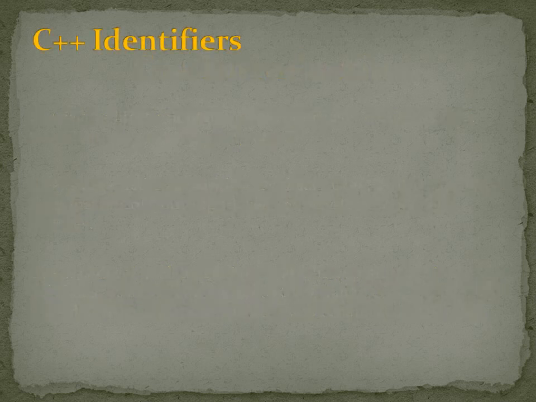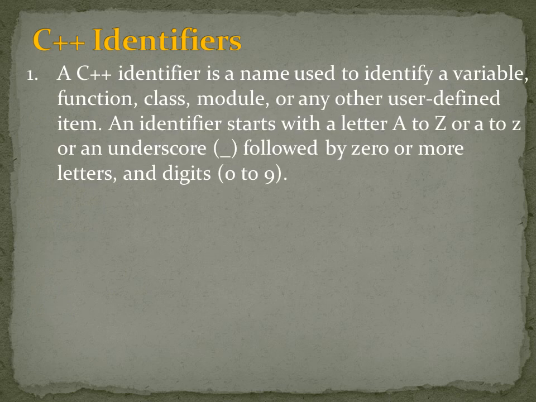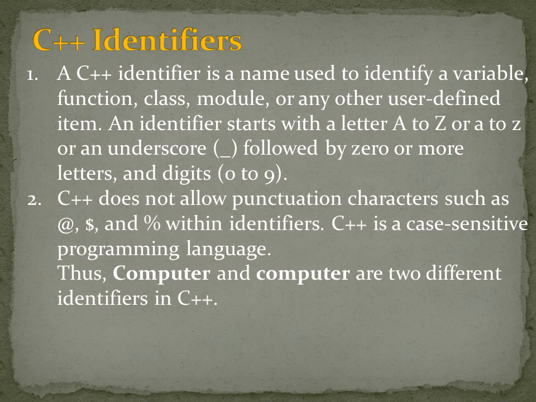Now come to the identifiers. A C++ identifier is a name used to identify a variable, function, class, module, or any other user-defined item. An identifier starts with the letter A to Z, meaning capital letters A to Z, or small letters a to z, or an underscore, followed by 0 or more letters and digits 0 to 9. C++ does not allow punctuation characters such as @, $, and % within identifiers.